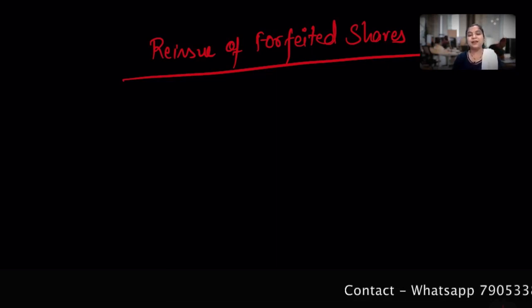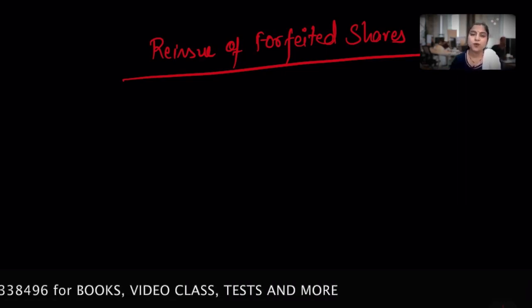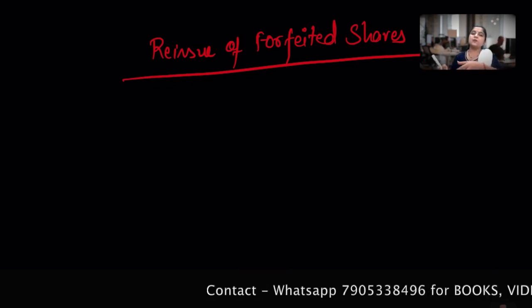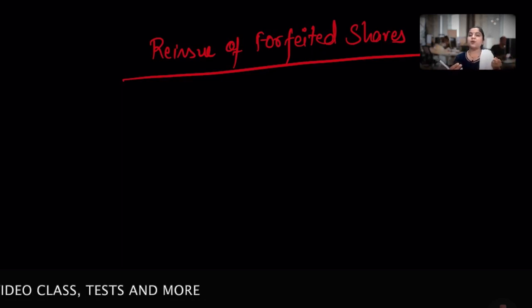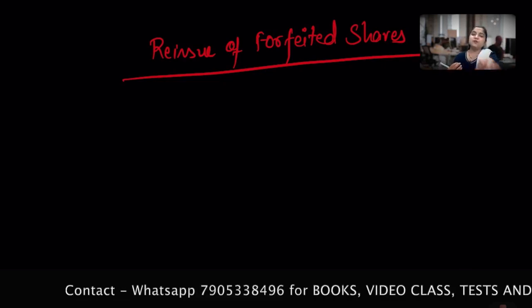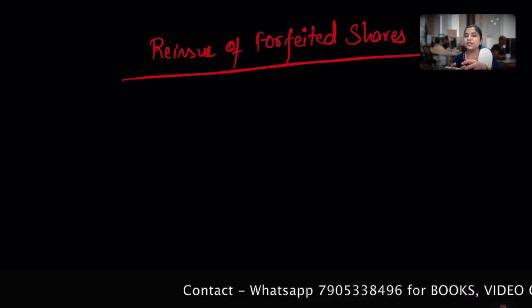Let's go quickly to our conceptual understanding. Reissue of forfeited shares, that means a share which you failed to pay on, but you have paid something. Whatever you have paid, I take it from you and keep it in my pocket. I forfeited, being the board of directors of the company, and now after taking from you I keep it in my pocket, that is, I forfeited those shares. Now I decided to sell it somewhere, I want to reissue. So that is a reissue of forfeited shares.